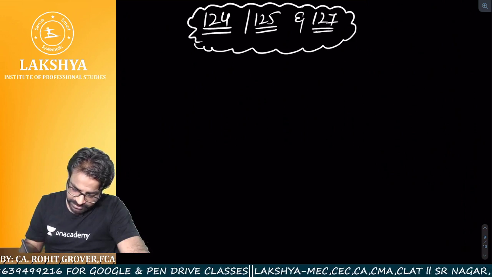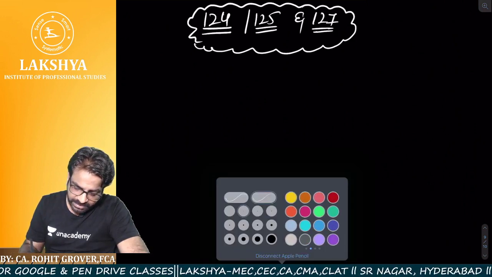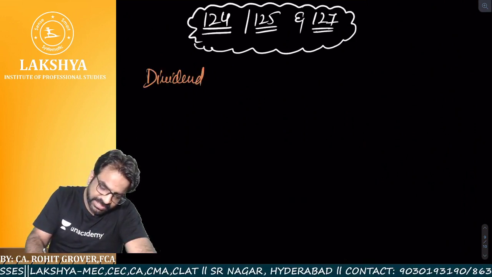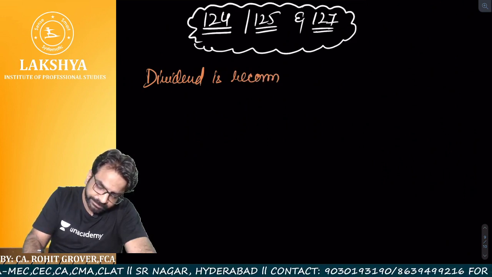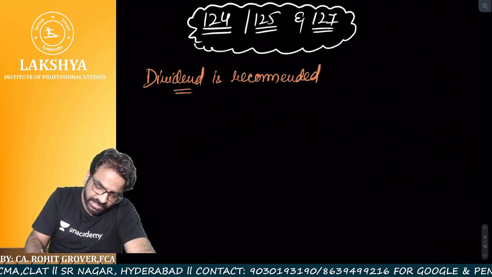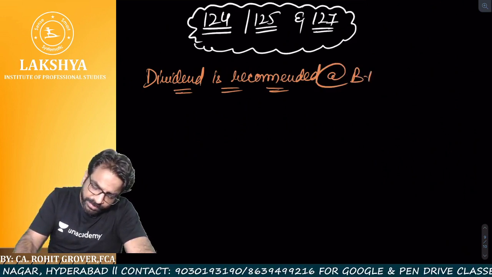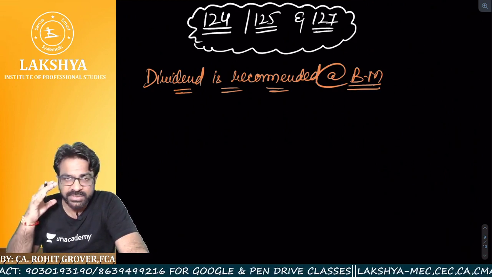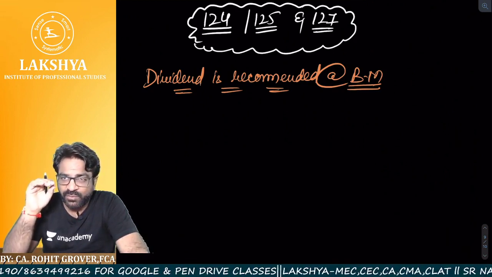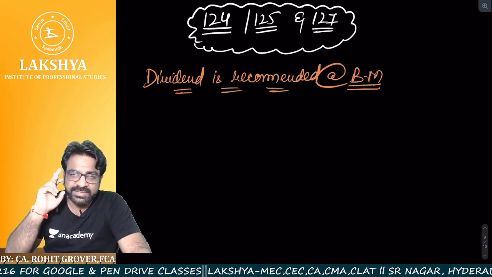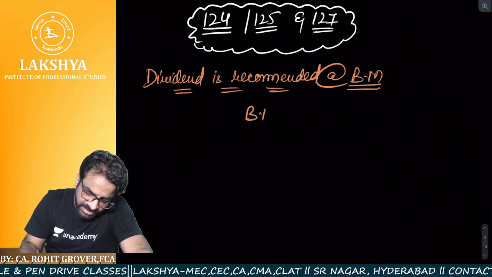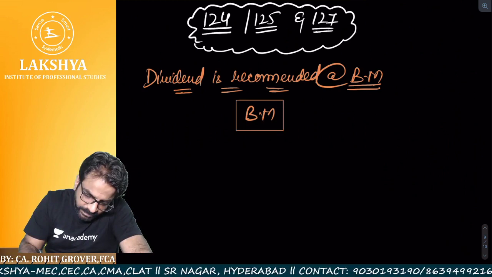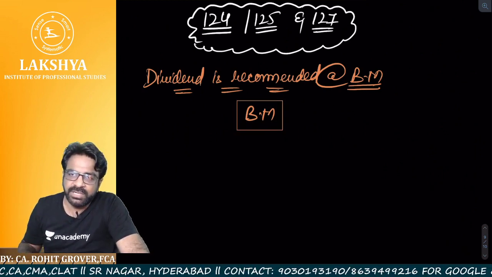Now listen to this case. Let us understand. Dividend is recommended at which meeting? Board meeting. Now try to understand the whole process. It's a chain. The whole of section 124, 125, 127 will be there in one chain only. So dividend is recommended at the board meeting. So what is the starting point? The starting point is the board meeting.